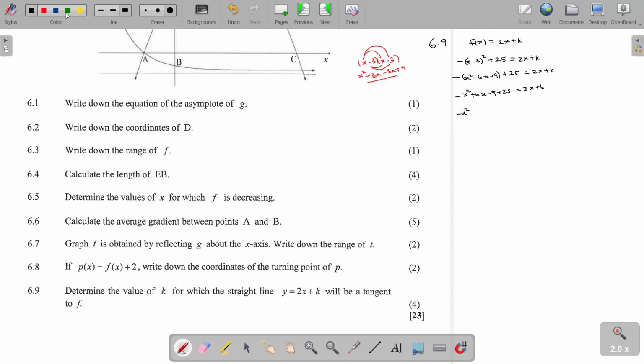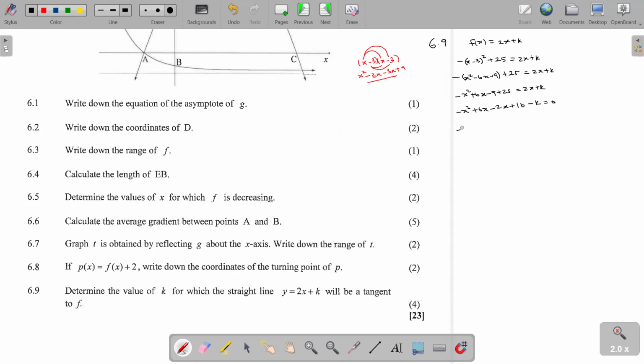Take note there. It's plus k here. So this reduces to minus x squared plus 6x minus 2x minus 9 plus 25, which is going to give us a plus 16. Then minus k is equal to 0.